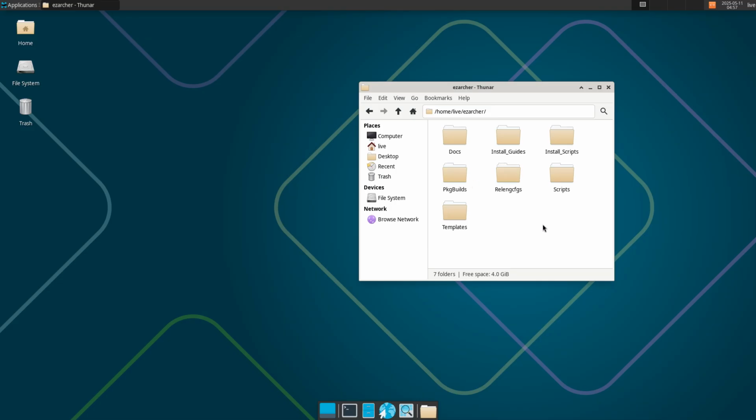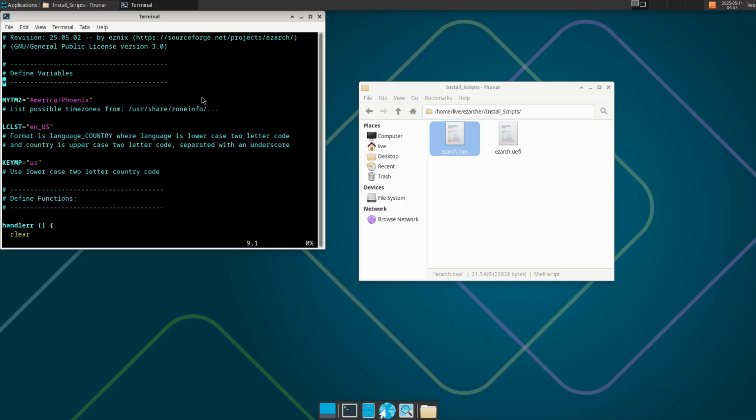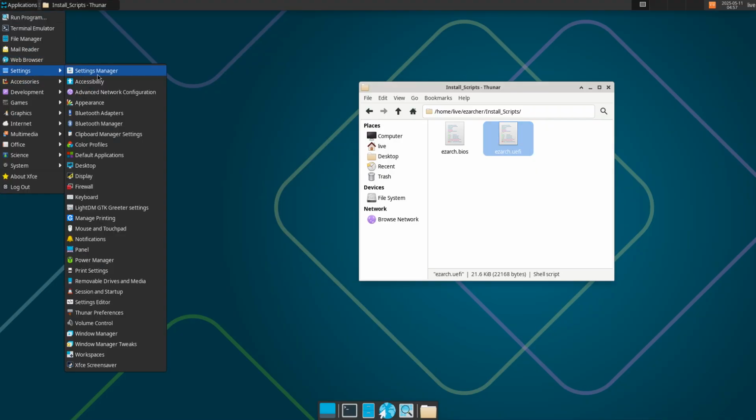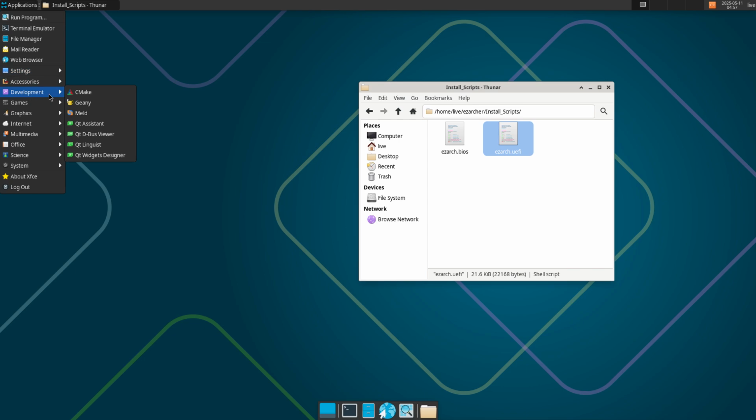Here's a lot of things. Install scripts. Okay, and that's UEFI. What else do we have? Xfce. Meld is there, yay, and Genie is an editor. I prefer Sublime Text, but that's okay. Even a game is there. We have FileZilla as extra and Transmission. Firefox is cool. MPV is here and SMPlayer is here. So a little bit of software.